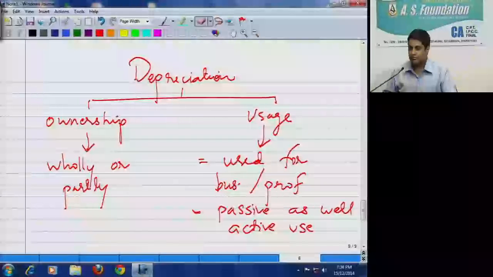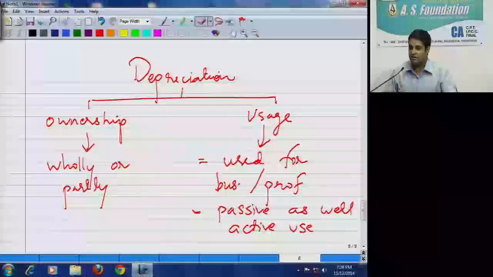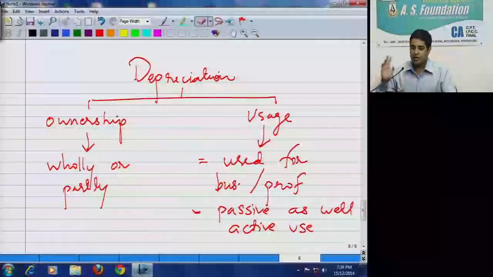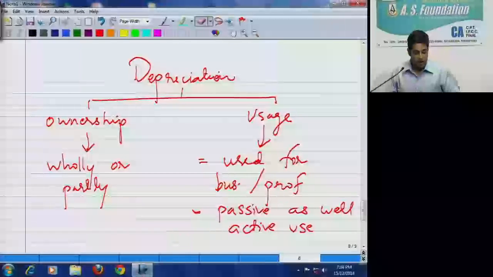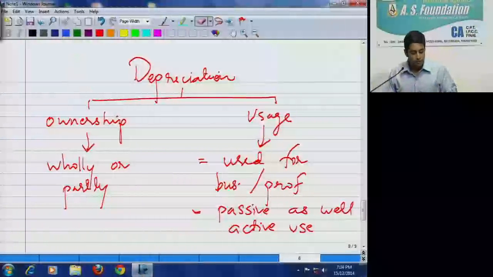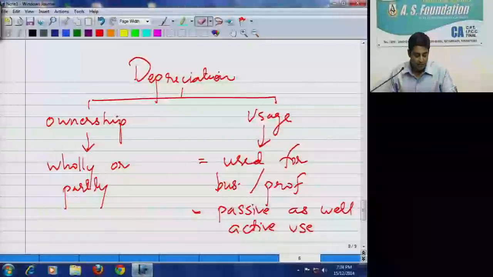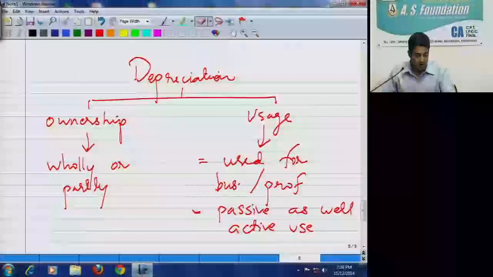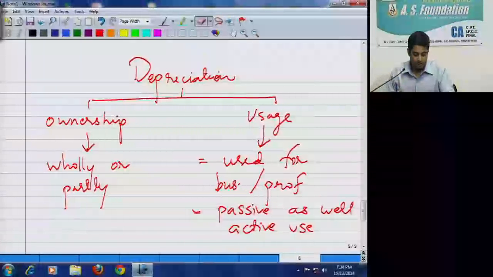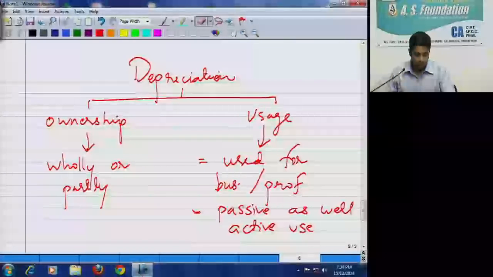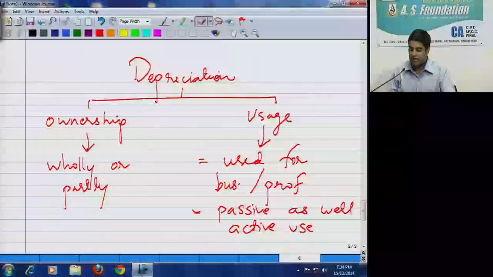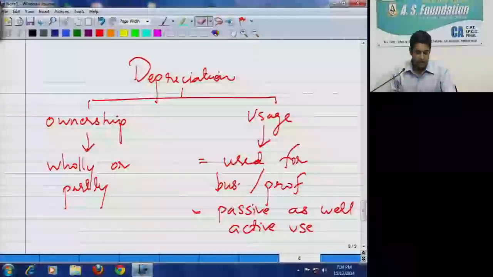So since the intention is to sell, who will be eligible for depreciation? The hire purchaser or the hire buyer. Correct. In hire purchase, payment on account of the cost of the asset is entitled to depreciation. Consideration for hire, the time cost, that is interest, shall be allowed as deduction under section 37(1). And in the installment system, if ownership of the asset is transferred to the assessee buyer, then the buyer is entitled to depreciation on the entire value of the asset.